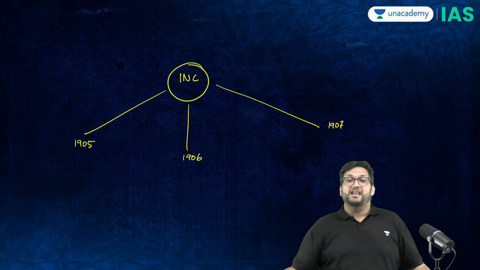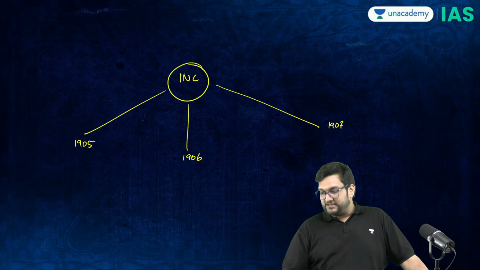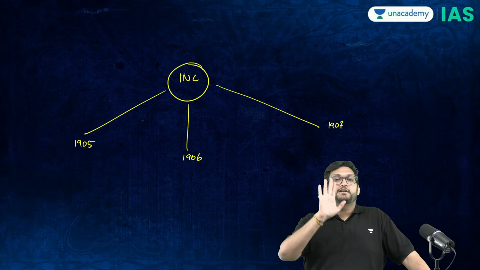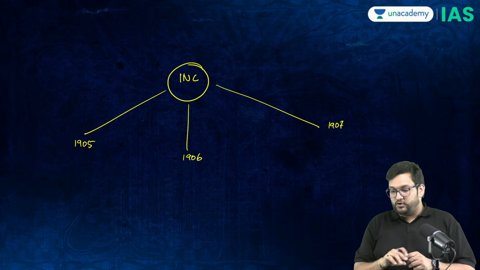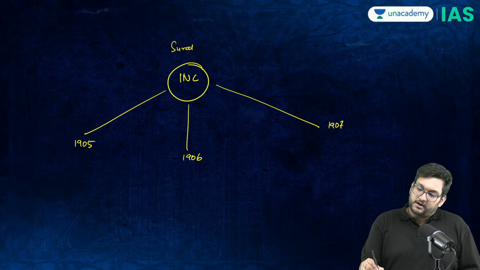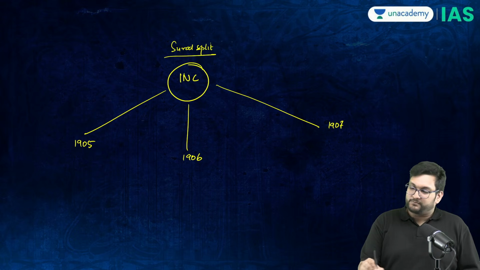This is actually the last set here. If we understand everything till this point, then we just have to discuss what is called the Surat split. We have to discuss the concept of the Surat split. Now, how did the Surat split happen?